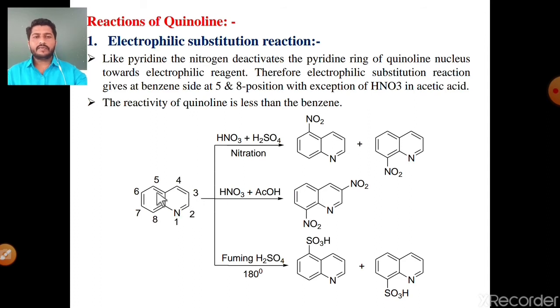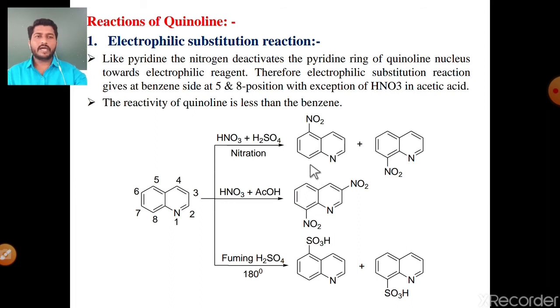Therefore, the electrophilic substitution reactions of quinoline take place at the 2 position, at the 5 position and at the 8 position. See the first reaction: quinoline in the presence of the nitrating mixture, meaning concentrated HNO3 and concentrated H2SO4, gives two products. The first product is the substitution of the electrophile NO2 at the 5 position, and the second is the substitution of NO2 at the 8 position.